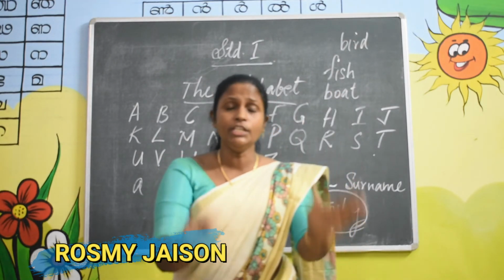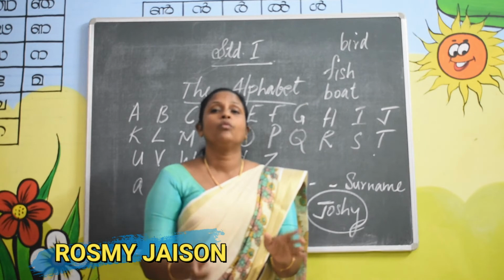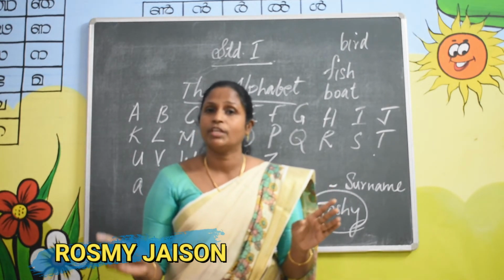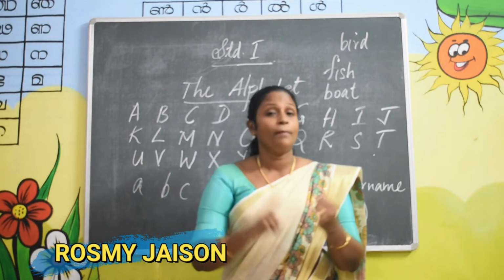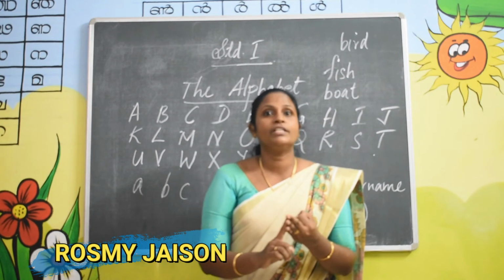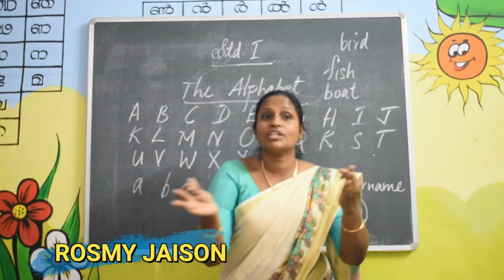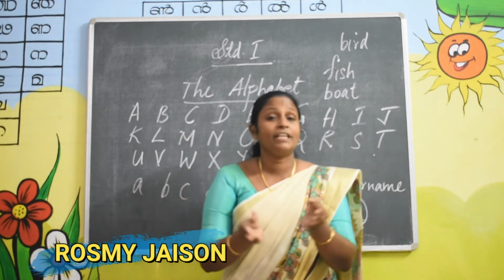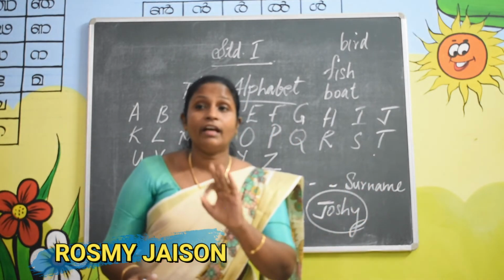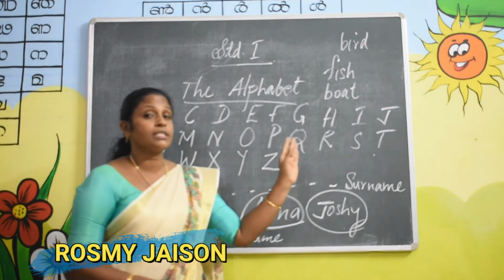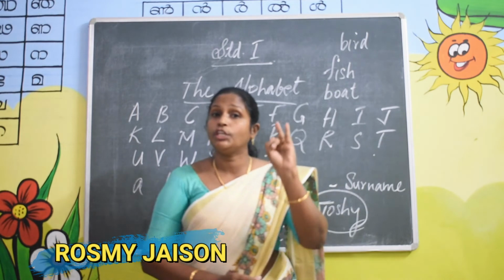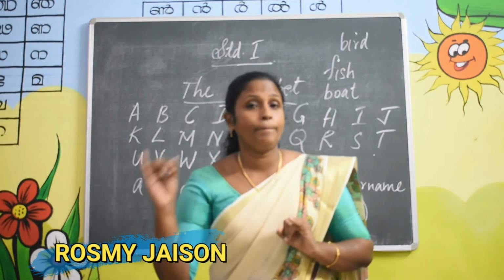That means each language has one alphabet. English has one alphabet. Malayalam has one alphabet. Hindi has one alphabet. But the letters are different. And we can write these letters in two ways. Capital letters and